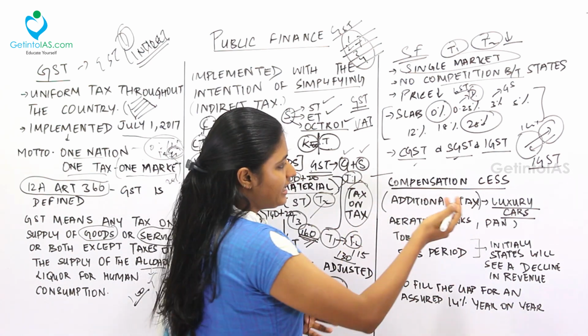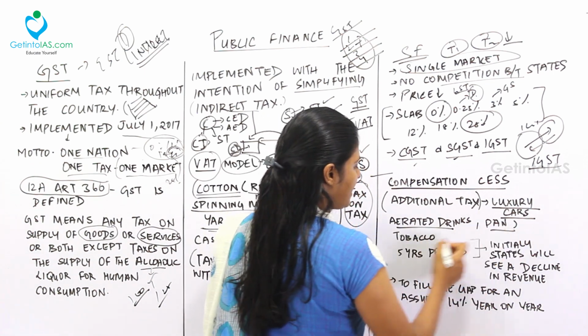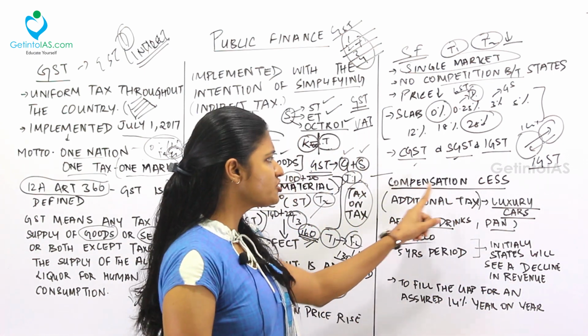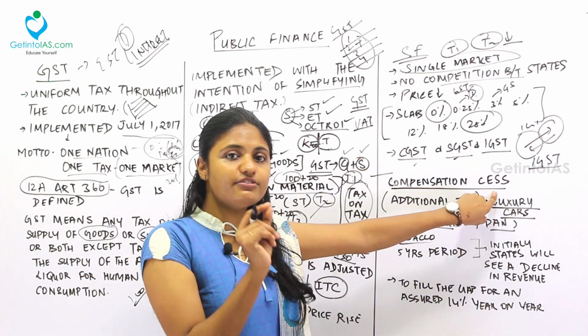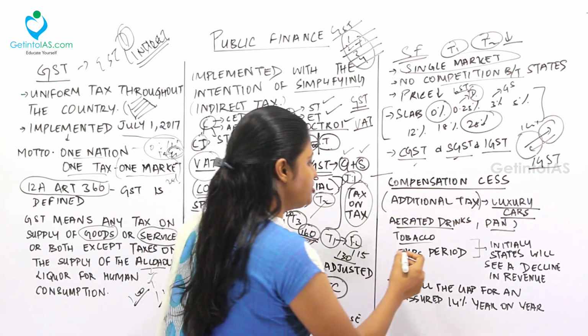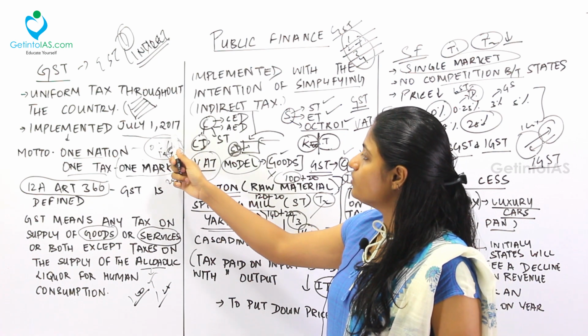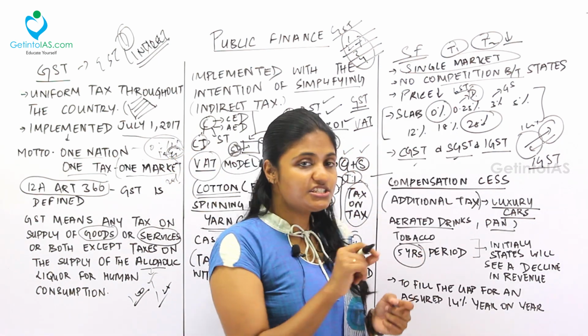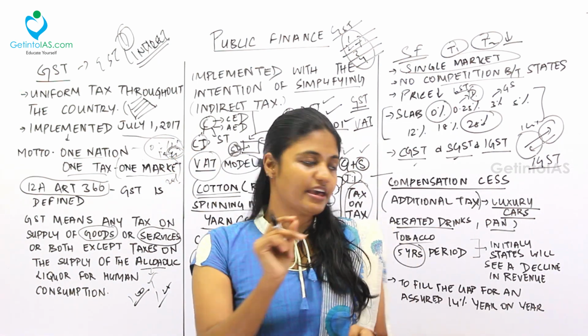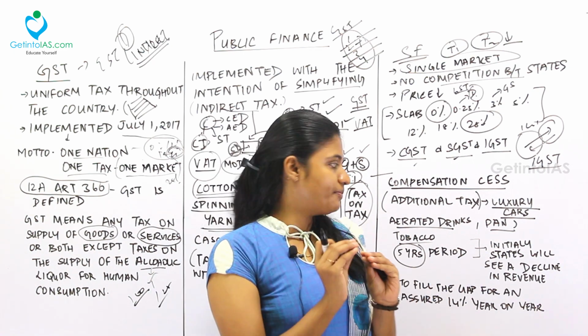What is happening is like luxury cars, aerated drinks, pan, tobacco, etc. This compensation cess is levied for a 5-year term. How many years? A 5-year term from the date of implementation, that is from July 1, 2017. This additional compensation cess will be for the 5 years. Why did they bring this compensation cess?